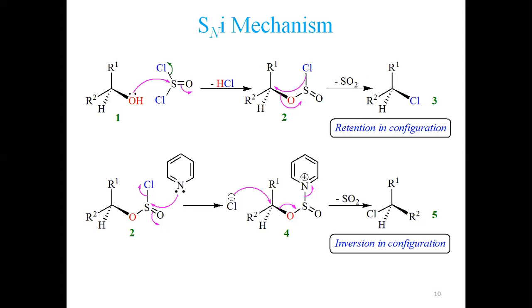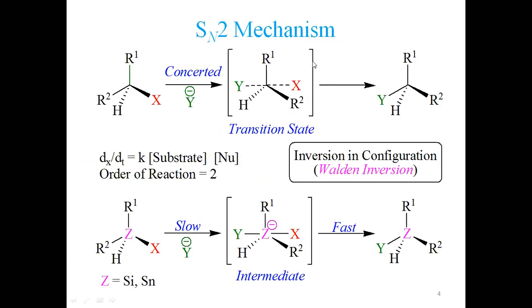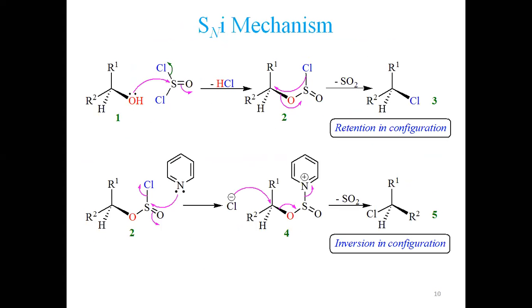If you remember SN2, if I come back to this, yes, SN2 proceeds with inversion in configuration, that we commonly call Walden inversion. Look at here, the X group, leaving group, is in this direction, and nucleophile is in totally opposite direction, right? So X and Y are opposite. But if you compare this with SN1, this is entirely different, where you are having a leaving group present at the same position and a nucleophile present. So this is called retention in configuration.